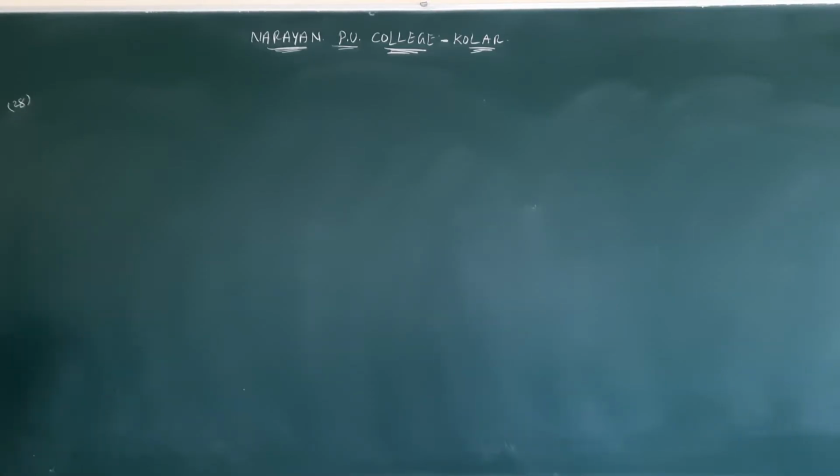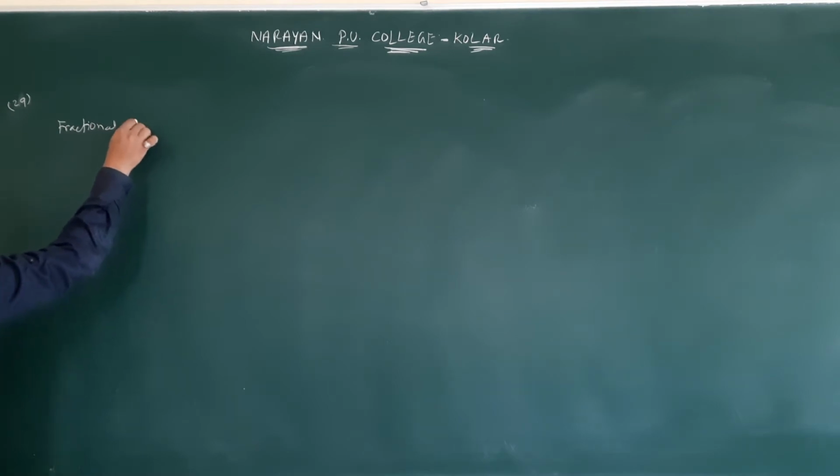So next question number 29. A rubber ball is dropped from a height 5 meters on a plane where the acceleration due to gravity is not shown. On bouncing, it rises to 1.8. The ball loses its velocity in bouncing by a factor. How much fractional energy is going to be lost? Fractional energy.